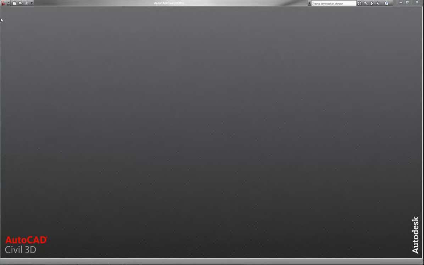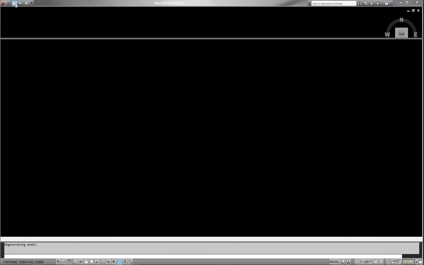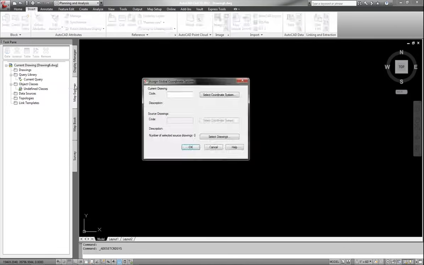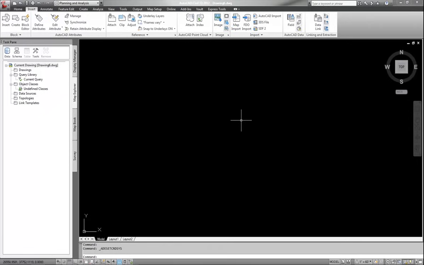The last thing I want to do is the contour data. So start a brand new drawing. I am going to assign my drawing the same coordinate system that the contour data comes in, and that contour data happens to be LL83. That datum, latitude, longitude, degrees, NAD 83. I'm going to hit OK, and my drawing now has a coordinate system.